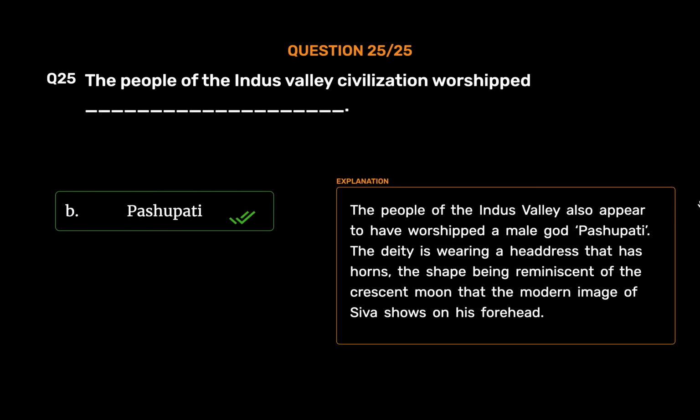Pashupati. The people of the Indus Valley also appear to have worshipped a male god Pashupati. The deity is wearing a headdress that has horns, the shape being reminiscent of the crescent moon that the modern image of Shiva shows on his forehead.